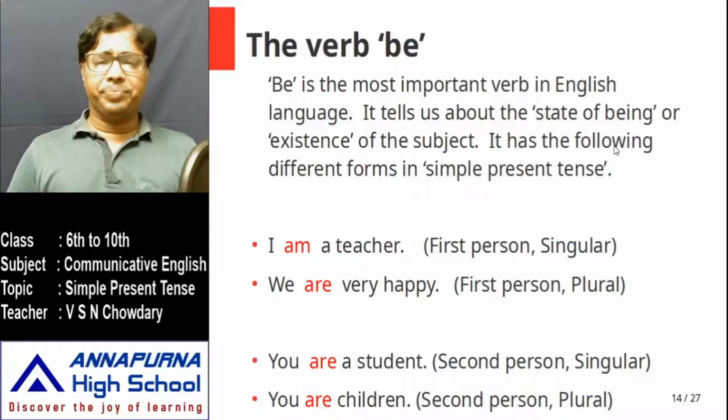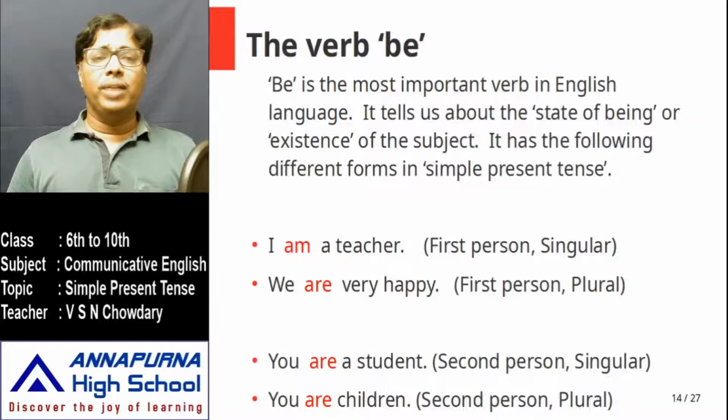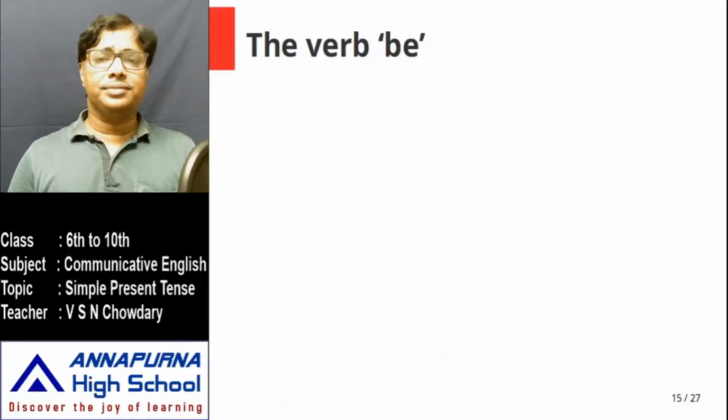You are a student. In this, you is second person. Here I used it in the singular form. How do you know it is singular? Because I used a student. It cannot be plural. A student is singular. So you are a student is second person singular. And for plural, you are children. Here this is plural, so we know that I am referring to second person plural. But fortunately the verb is the same. For singular as well as plural, the verb has the same form, are.